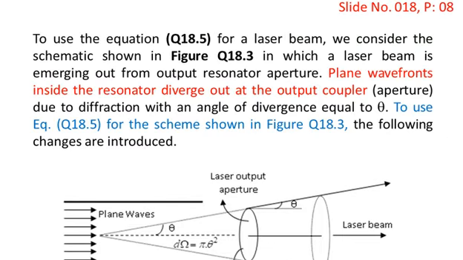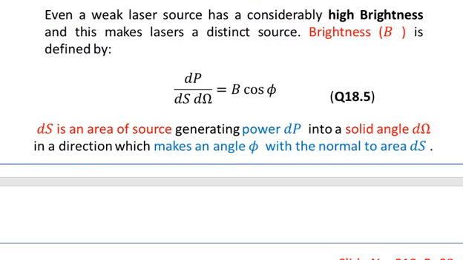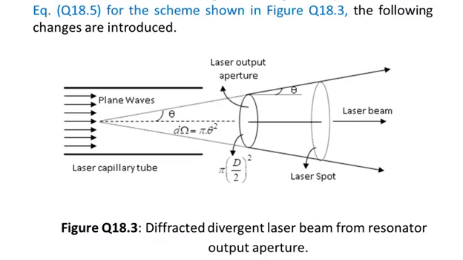Now plane wave fronts inside the resonator diverge out at the output coupler or at the output aperture due to diffraction with an angle of divergence equal to theta. To use equation 18.5 for the schematic shown in figure 18.3, the following changes are introduced. So we are now introducing some changes in equation number 18.5 so that we can adopt this formula for the schematic of the laser beam shown in this diagram.